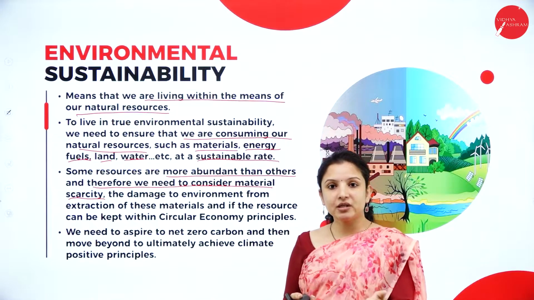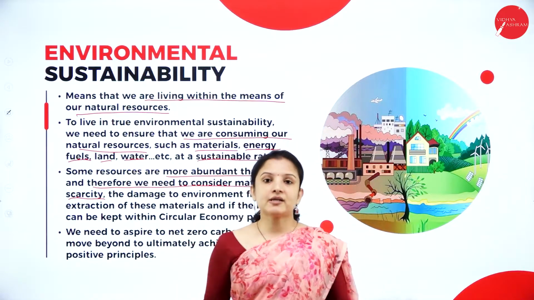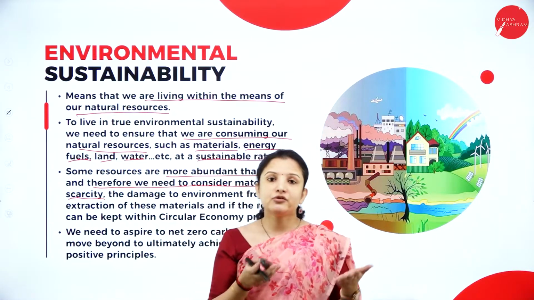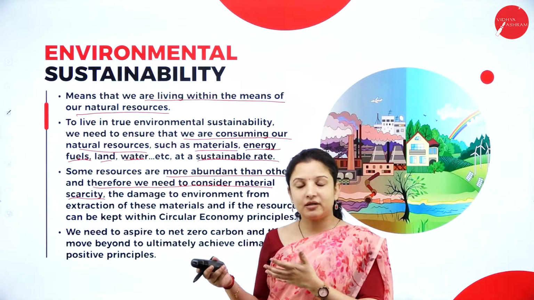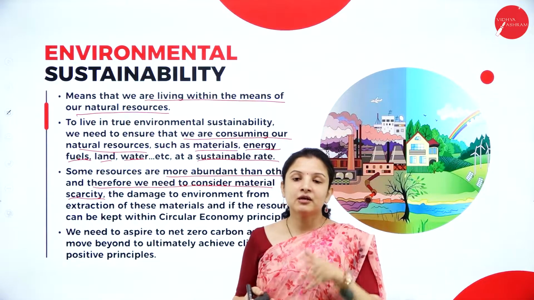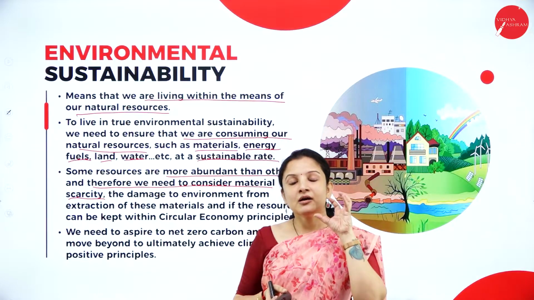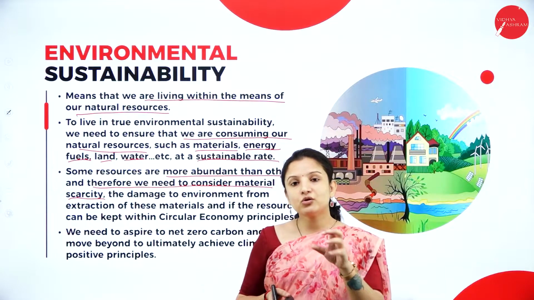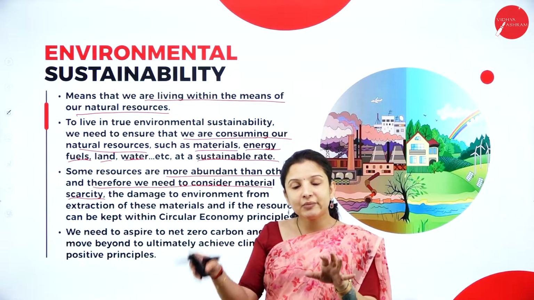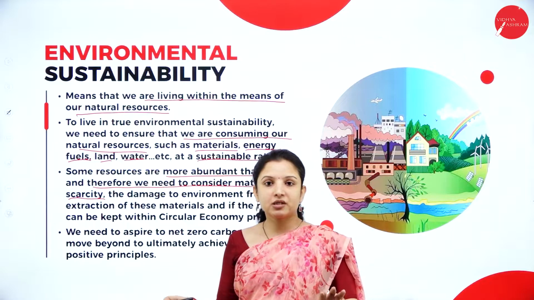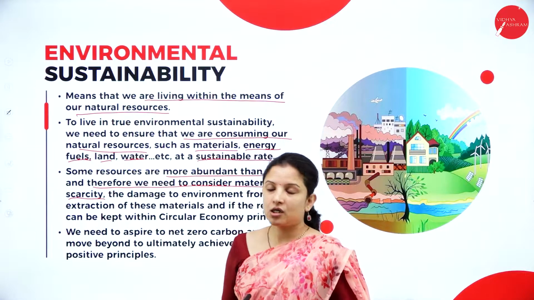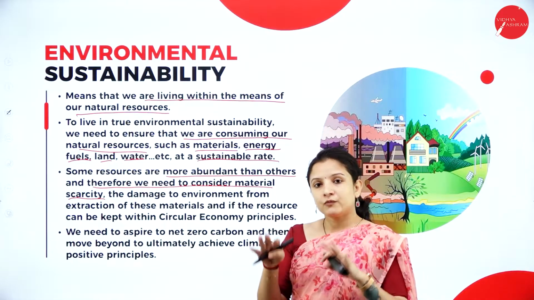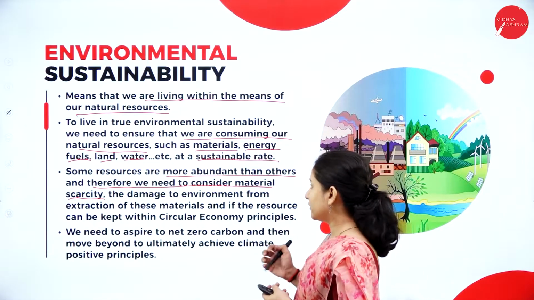Say for example, minerals. There are some minerals which are quite abundant and some which are not that abundant. So why do you need to use the minerals which are not that abundant? You can find an alternative source, using those minerals which are present in large quantities in the earth for various purposes, and limit the use of those elements or minerals which are very rarely found in the earth. So that is how you need to think beforehand about how to maintain a sustainable environment.